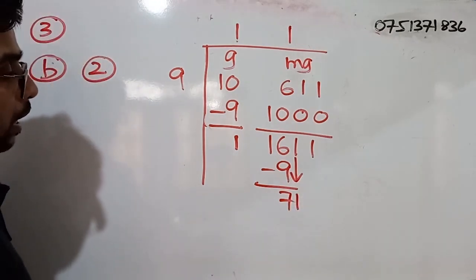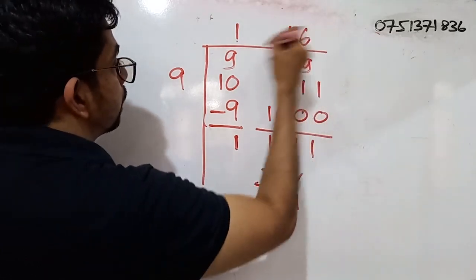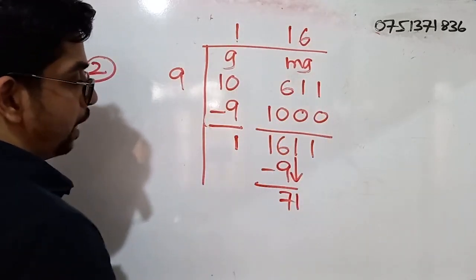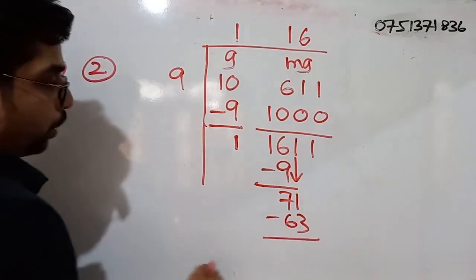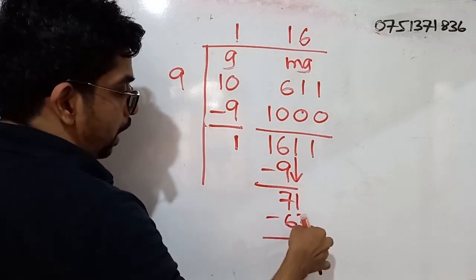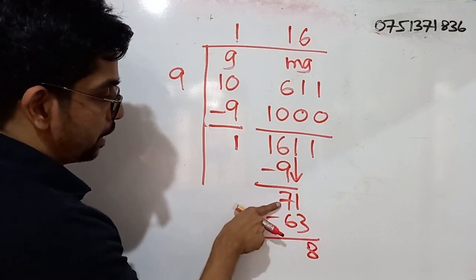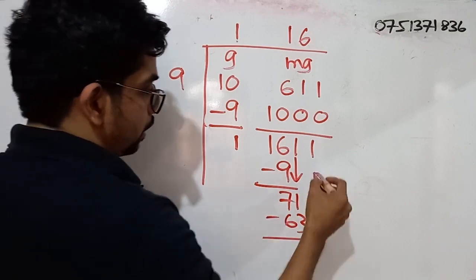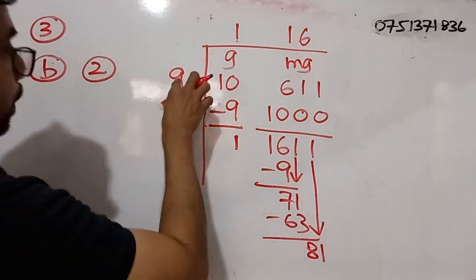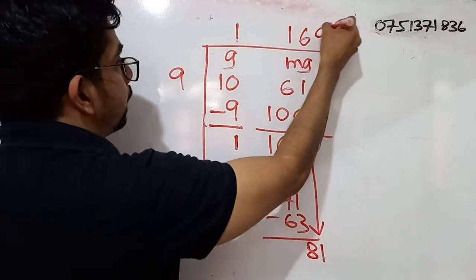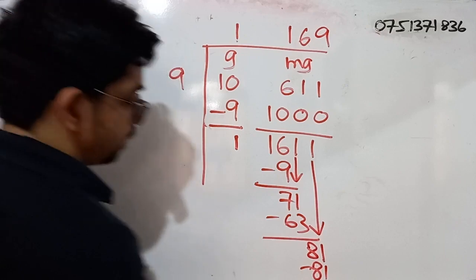How many 9s are there for 71? 6, no? 6. 9 times 6, what is that? 63. Okay, right. So 1 minus 3 we can't do. 11 minus 3, we know that is an 8. So here the remaining digit is 6. 6 minus 6, we get a 0. Then we drag down this 1, altogether 81. Right. How many 9s are there for 81? Exactly 9. 9 times 9, what is that? 81. 81 minus 81, we get a 0.